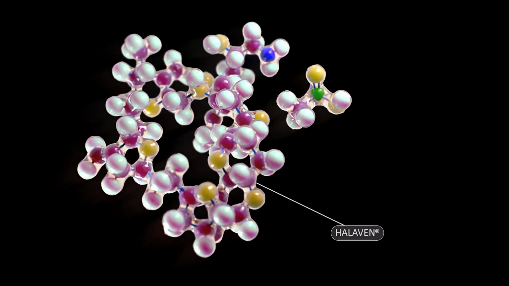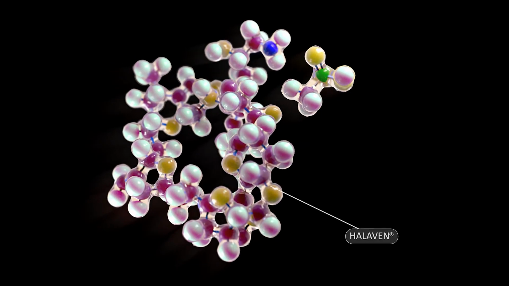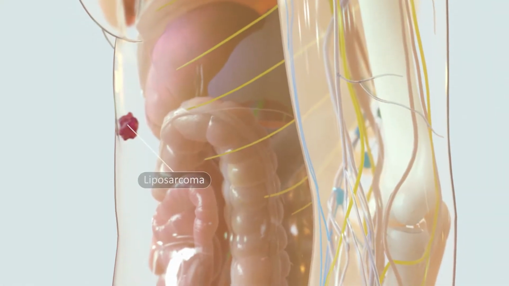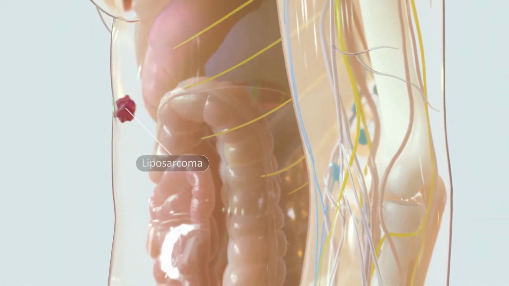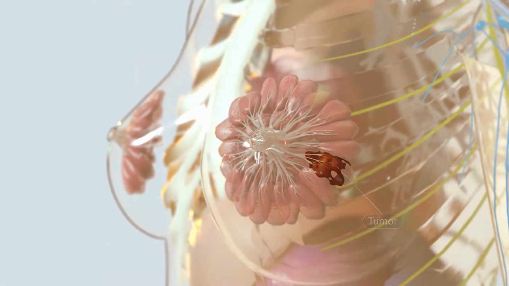Halaven, eribulin mesylate, injection is a microtubule inhibitor indicated for the treatment of certain patients with advanced liposarcoma or third-line metastatic breast cancer.